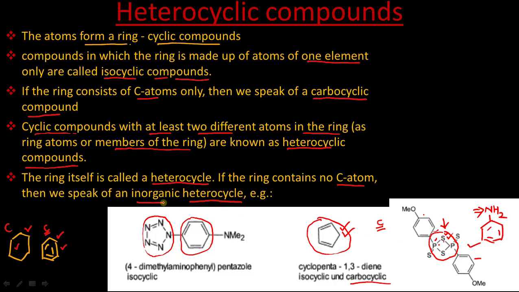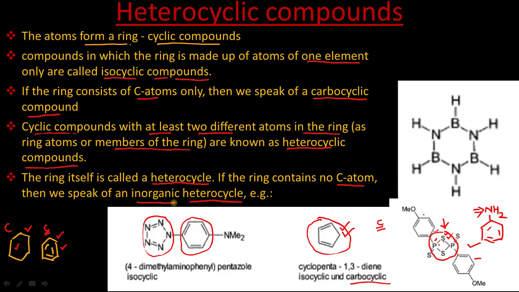Another very important example of an inorganic heterocycle, which you have studied many times, is borazine. This compound, B3N3H6, is also called inorganic benzene, and its common name is borazine. You can see this ring contains two types of atoms, boron and nitrogen, meaning it contains two different atoms and none of the atoms is carbon.